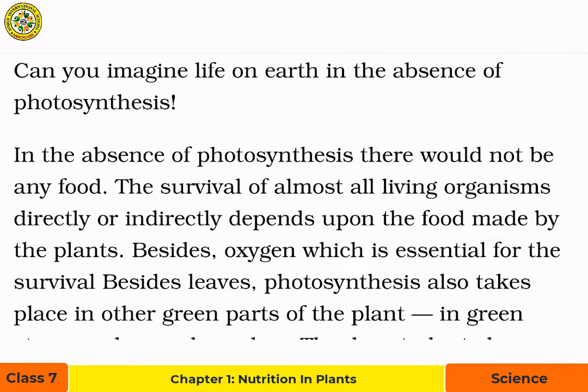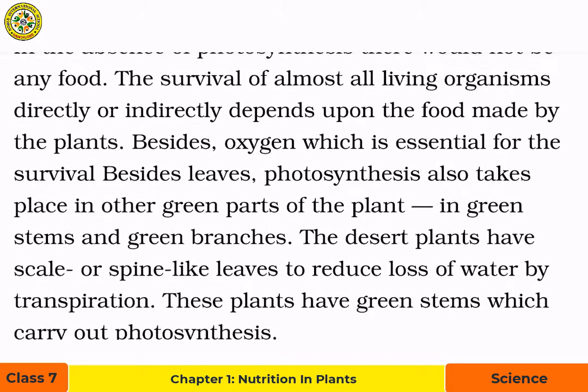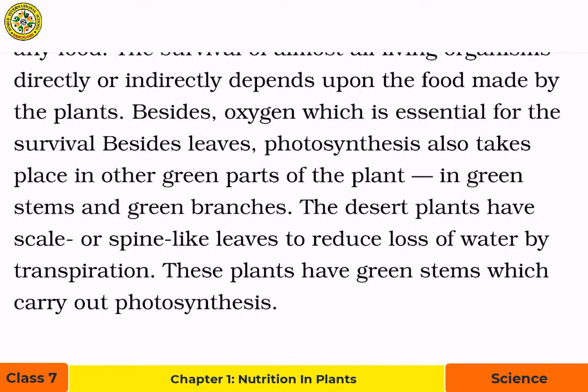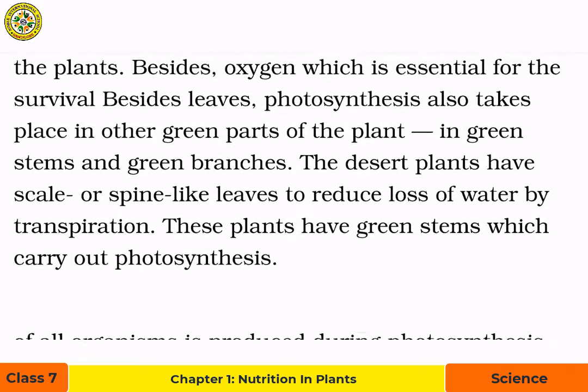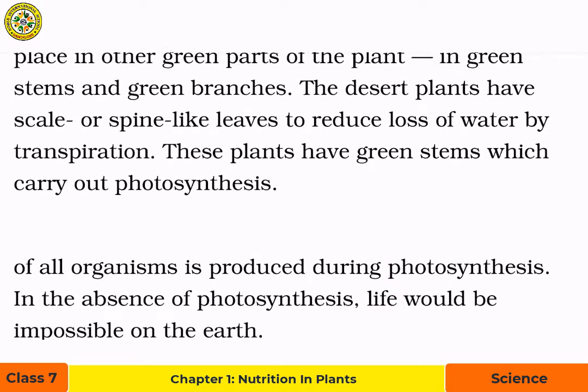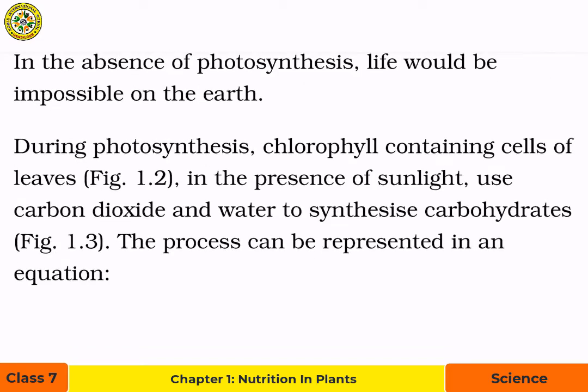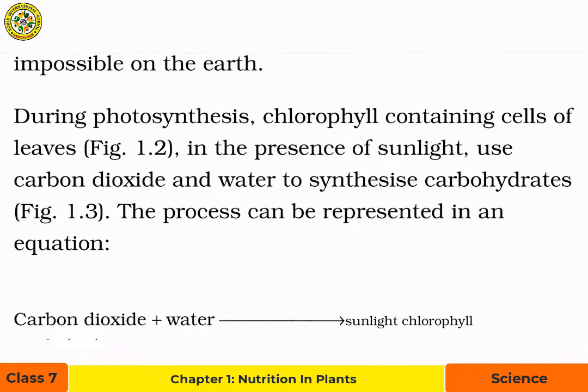Besides, oxygen, which is essential for the survival, is also released. Besides leaves, photosynthesis also takes place in other green parts of the plant, in green stems and green branches. The desert plants have scale or spine like leaves to reduce loss of water by transpiration. These plants have green stems which carry out photosynthesis. In the absence of photosynthesis, life would be impossible on the earth.